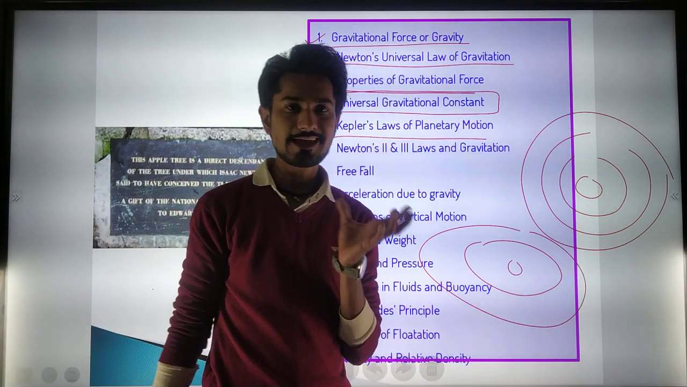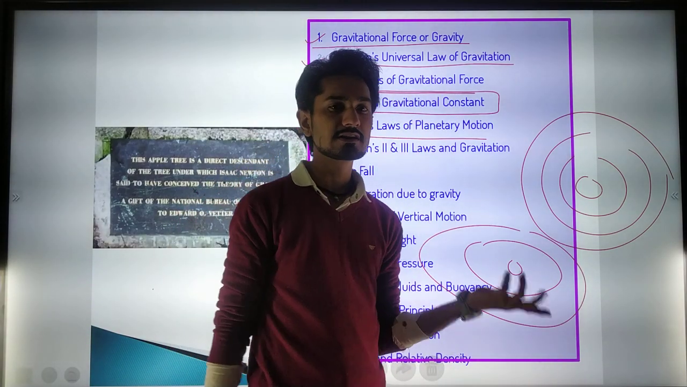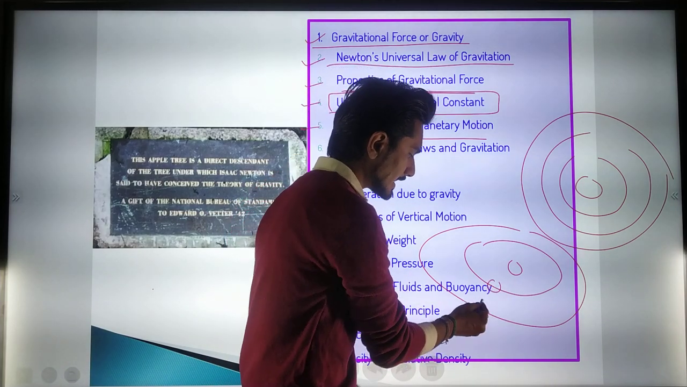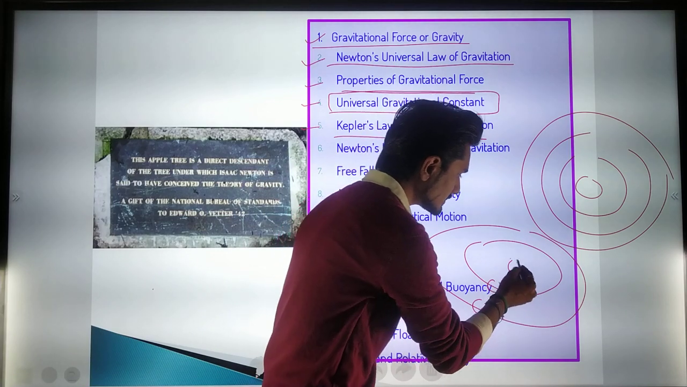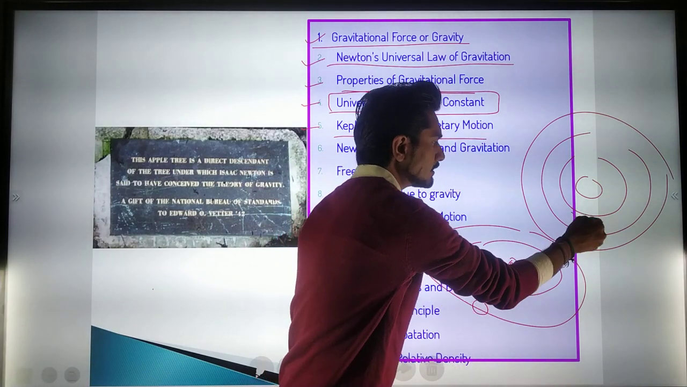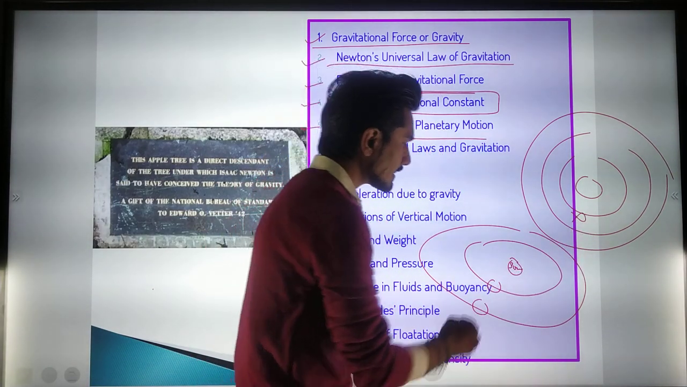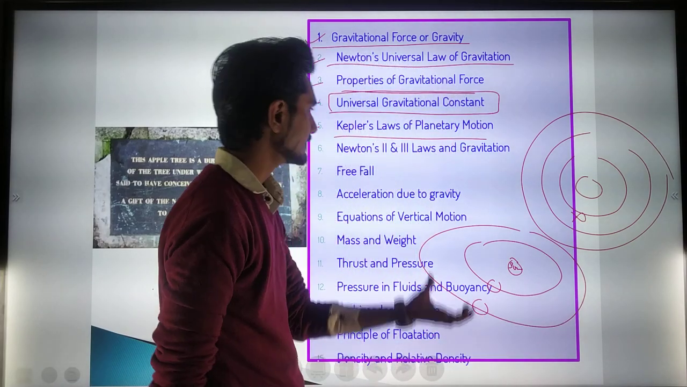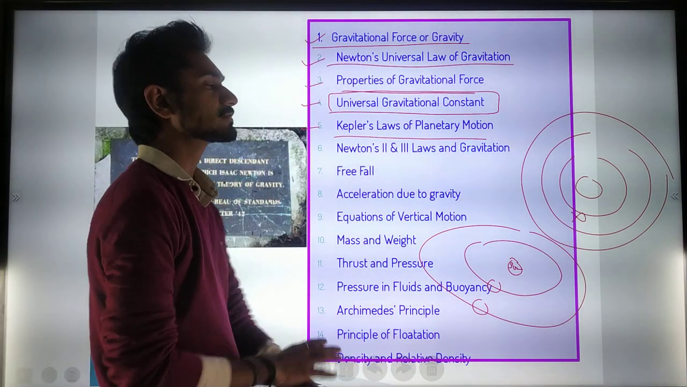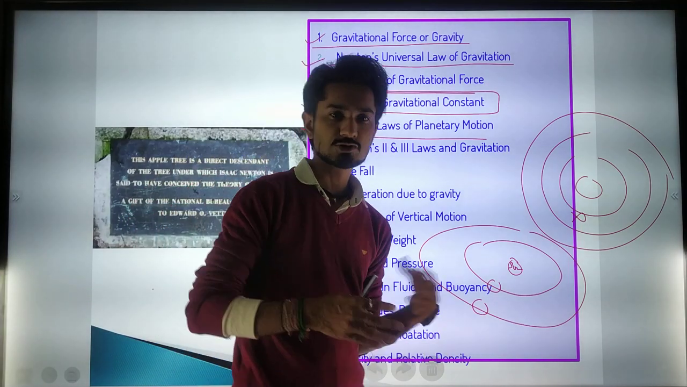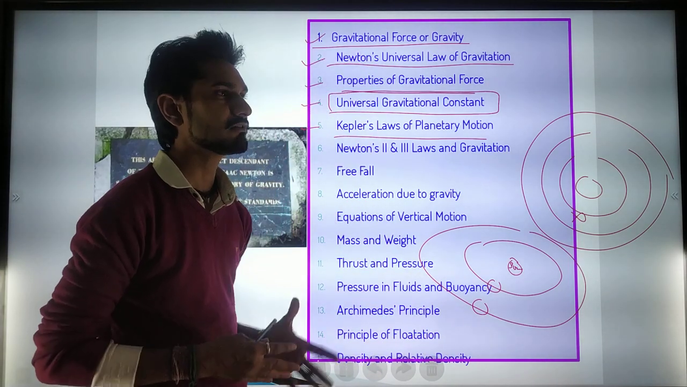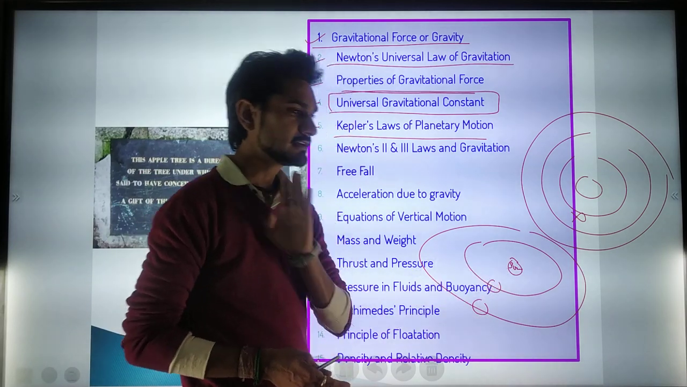Elliptical means in an egg-shaped path they are revolving. The planets revolving around the sun are not revolving in a circular path, they are revolving in an elliptical path, and that we have to study in Kepler's law of planetary motion. After lots of discovery and research, we have also seen that the sun is also traveling